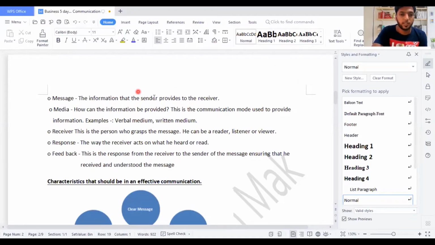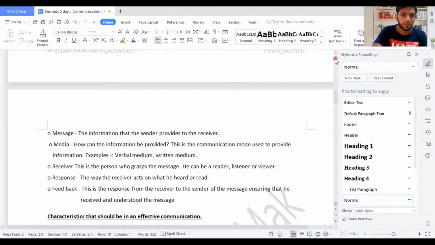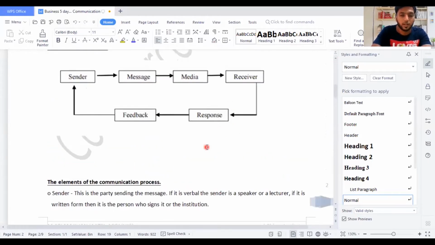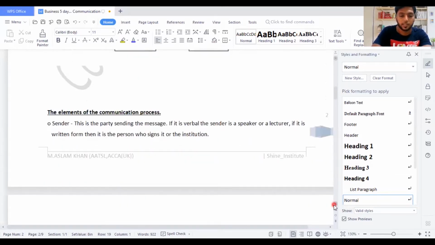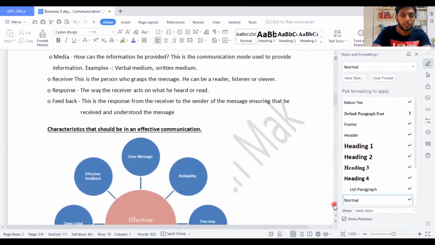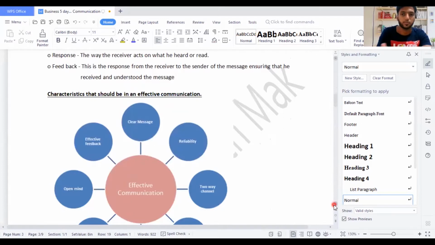So we discussed how the process in a communication actually works with the elements. In exams, I don't know why the examiner loves this chart a lot. It has been tested most of the time in exams, practically every year. They always ask these elements and the way the message works. So you need to know these definitions very carefully. Then this will make you score better in your exam. Most areas in business studies, you don't need to learn by heart. If you really practice, and if you can just remember these points, it's more than enough for you to score on your exam. So let's move on to the next part of the content.